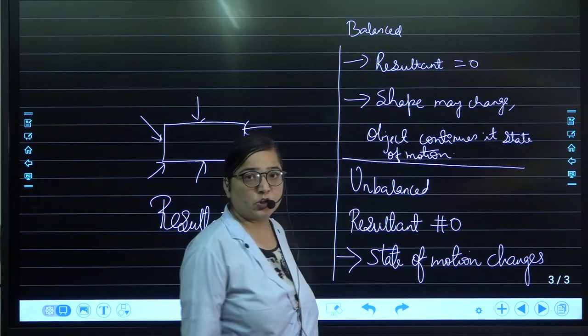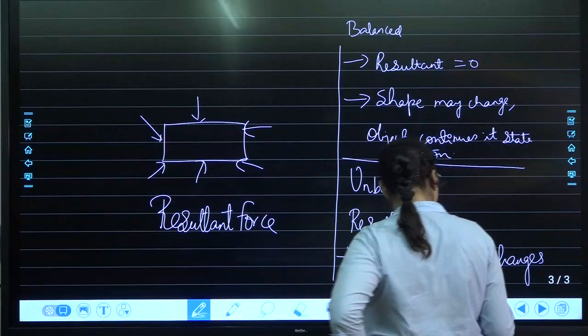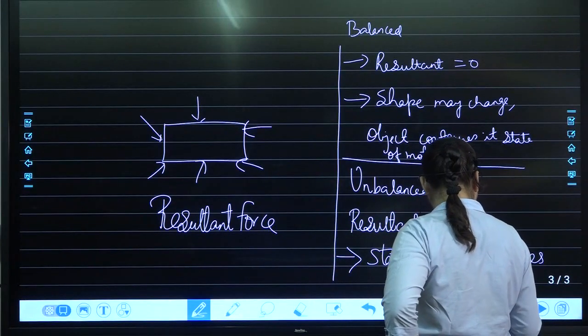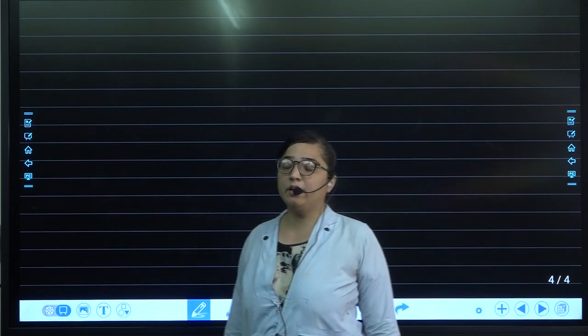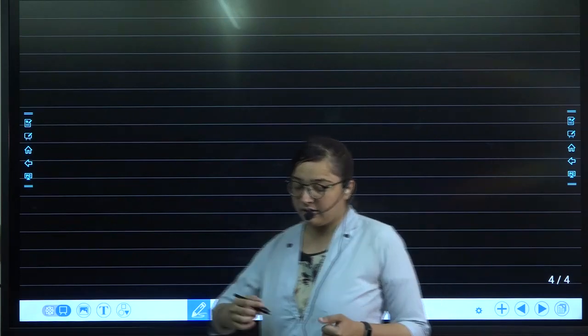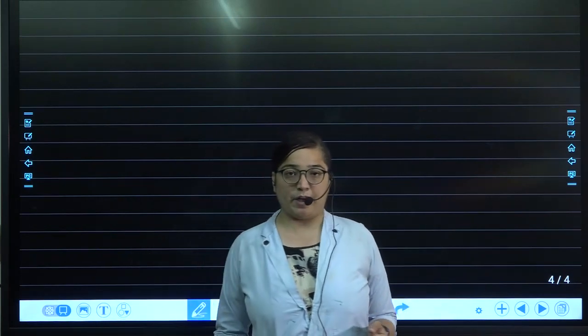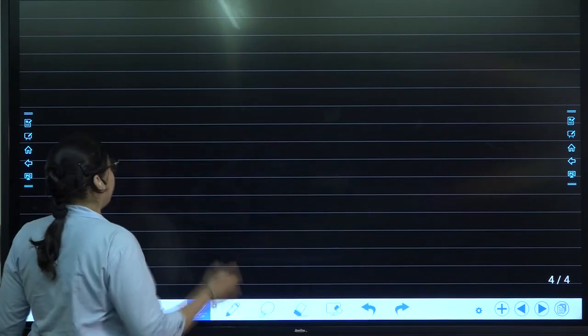Now moving to the next part. We have done Galileo's experiment. What did Galileo do? Try to recall.